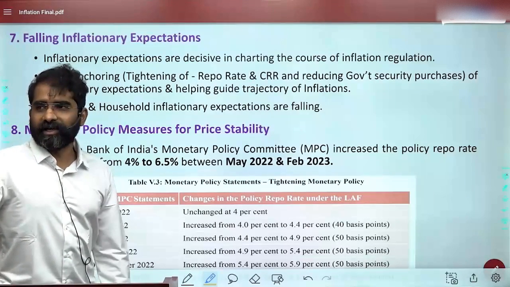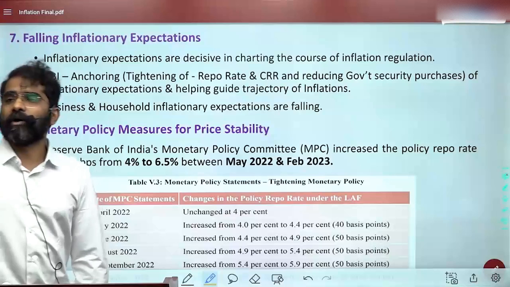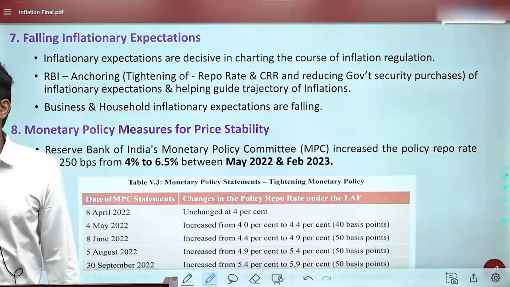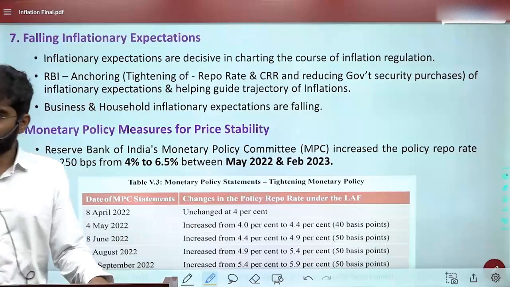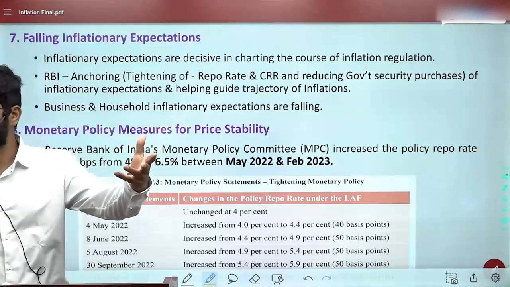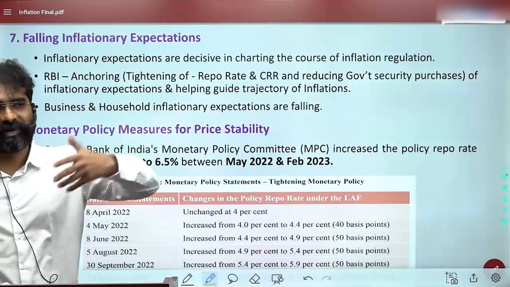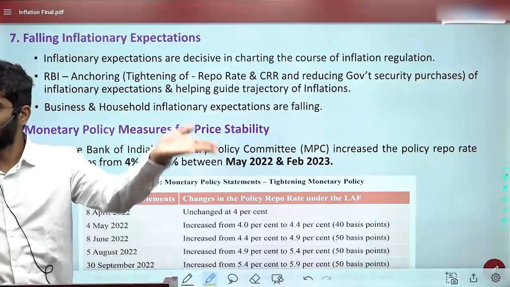Suppose oil prices are increasing. Now all the companies which are using oil as raw material, let's say, their cost of production is going to increase. If the cost of production is going to increase, the final product cost is going to increase. And the final consumer, when he's paying the price, is going to pay it at a higher level.